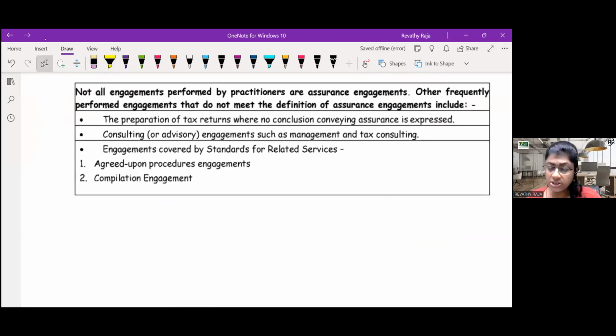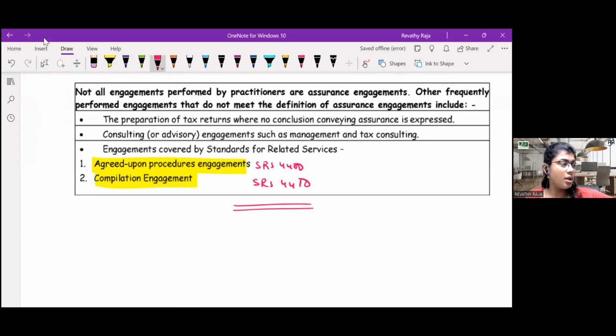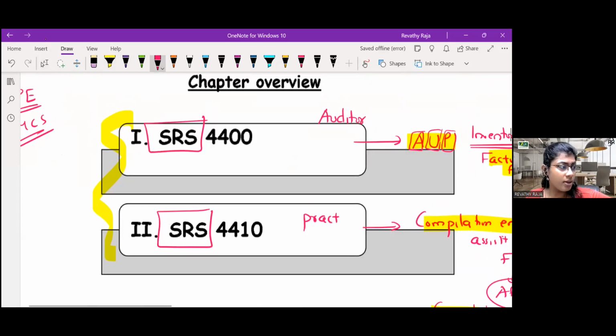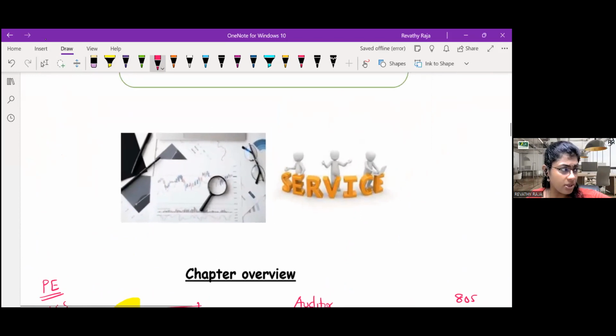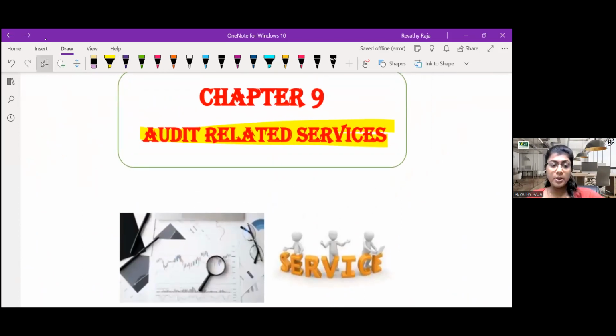So that is two standards. This is SRS 4400 and this is SRS 4410. Are we clear with the summary of chapter number 9?